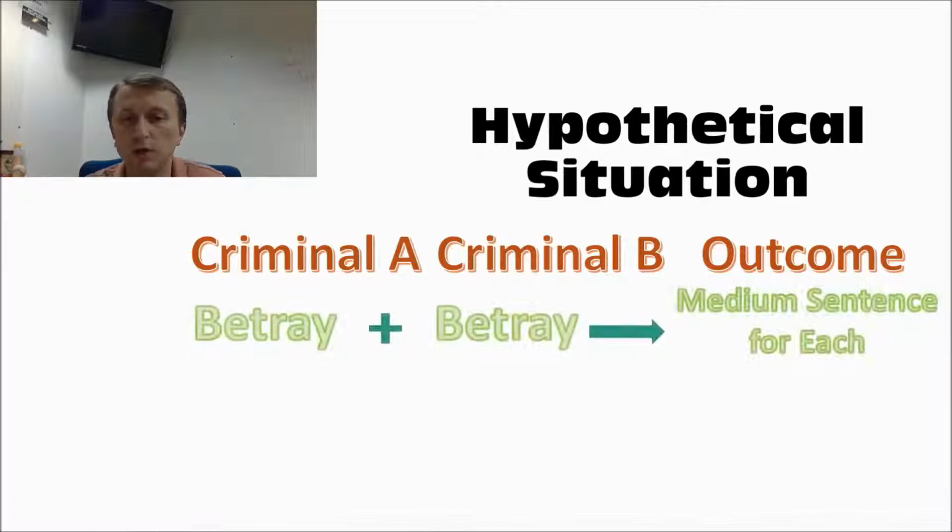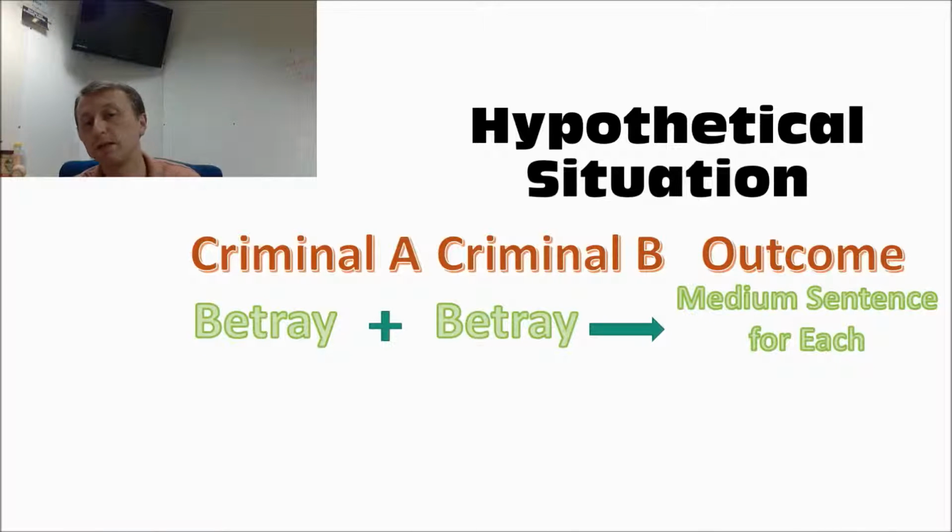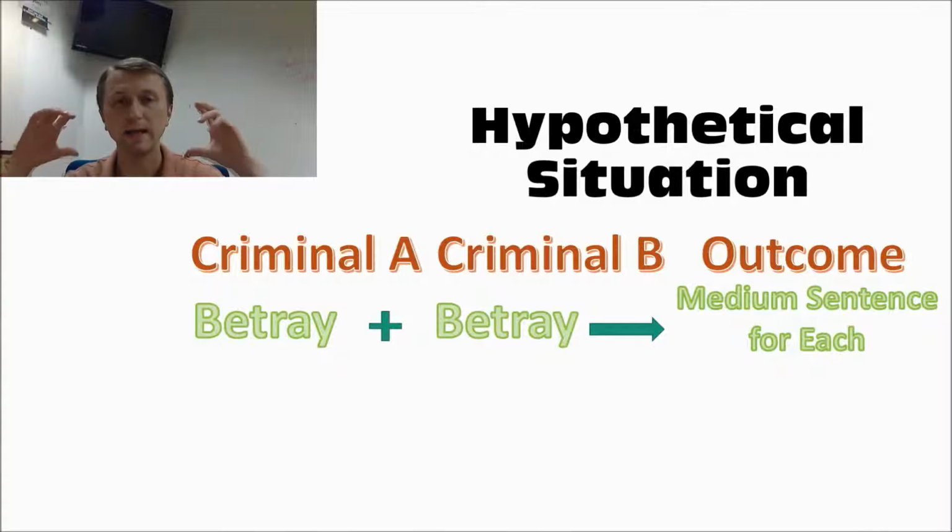But if criminal B then also decides to rat us out, now we've both basically said that we are guilty, or given enough evidence now for them to sentence both of us. So we get a medium sentence. So let's say 3 years.